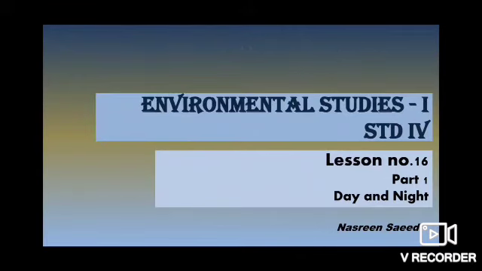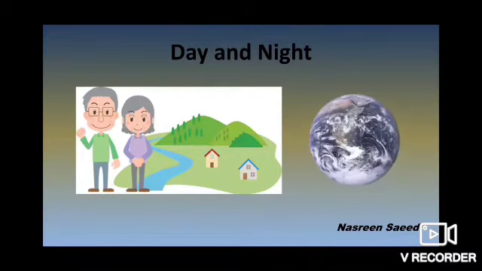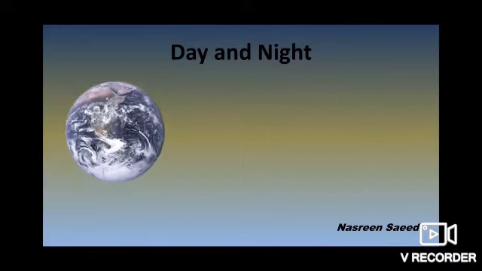So let's get started. Now we all live with our family in a society. In our surroundings we see many things, isn't it? Where are all these things situated? Yes, they are situated on our earth. So it shows that we live on the earth.